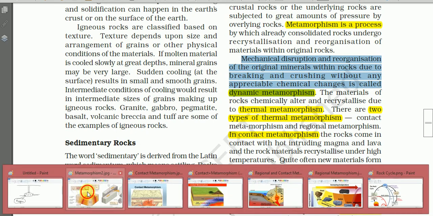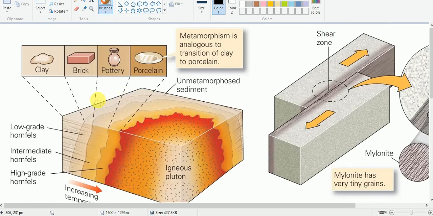So let us examine this diagram. The first diagram tells about metamorphism. Metamorphism here is analogous to the transition of clay to porcelain. It means metamorphism is similar to the transition of a piece of clay to porcelain. See here, we have this magma chamber.